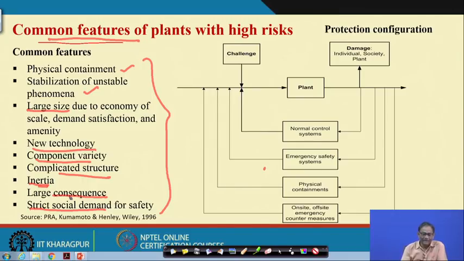So, what will happen? You will find that your design consideration will be inclusive of all those things. Particularly from the stabilization of unstable phenomena point of view, we want to explain this.